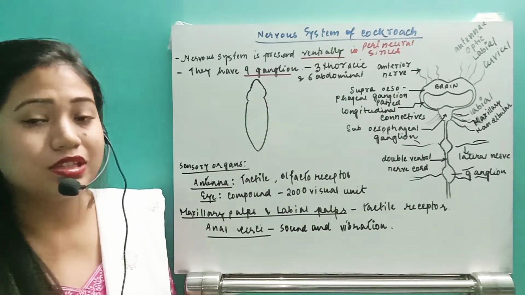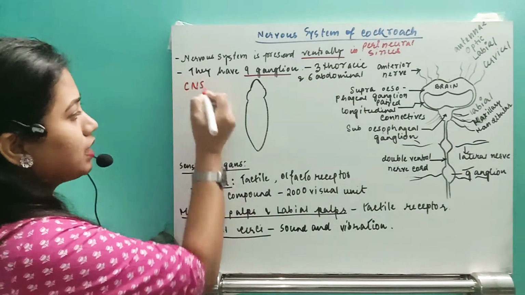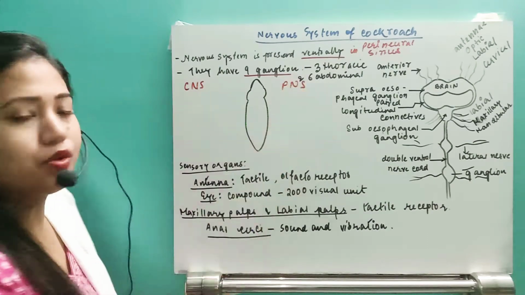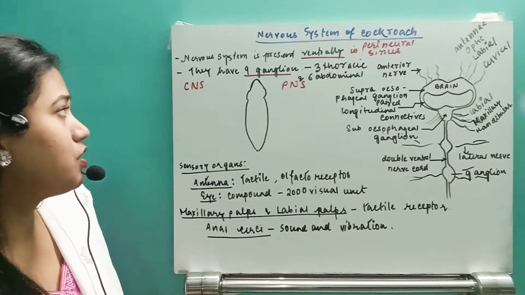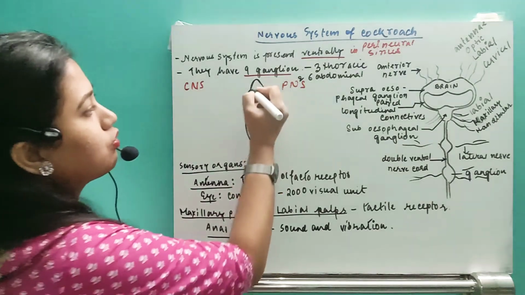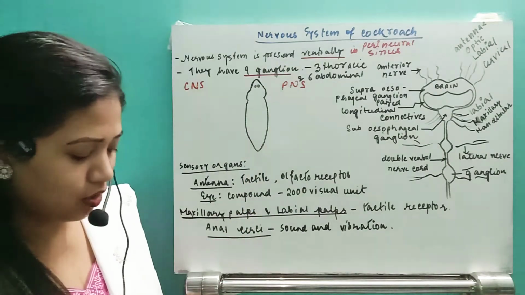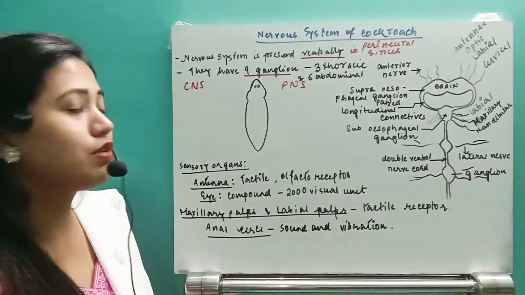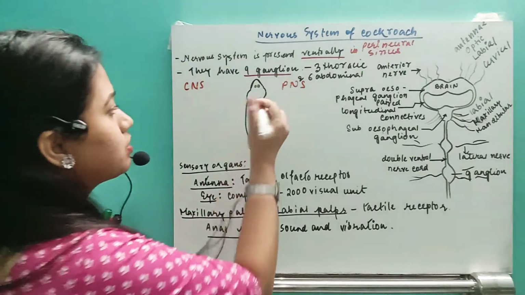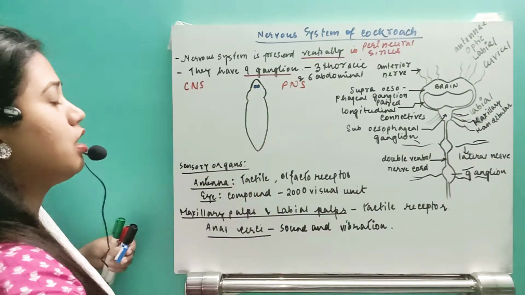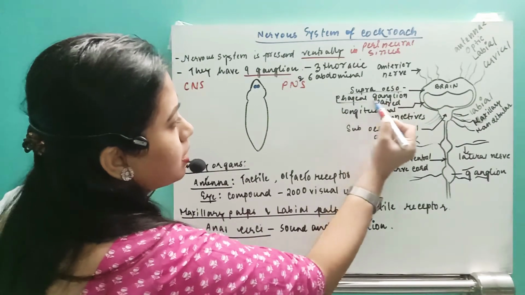So just see, if it is coming to the nervous system, yes, they are going to have the central nervous system and the peripheral nervous system. Okay, so if it comes to the central nervous system, then what is present? So in the central nervous system, they are going to have one supraesophageal ganglion. So this is important thing, that they are going to have the supraesophageal ganglion. Now the next one, here this is the supraesophageal ganglion. If you can see, this is the supraesophageal ganglion.